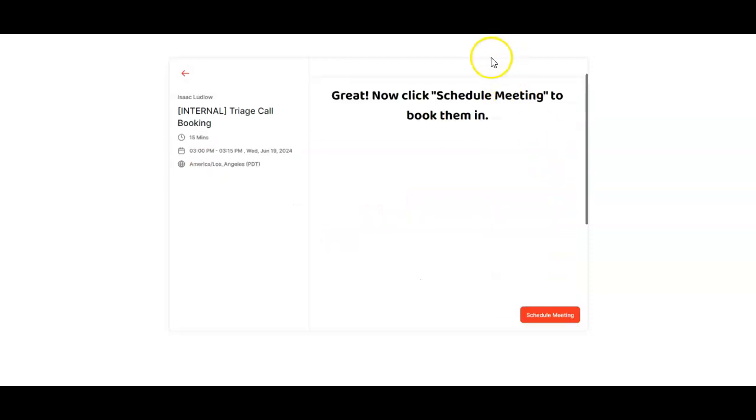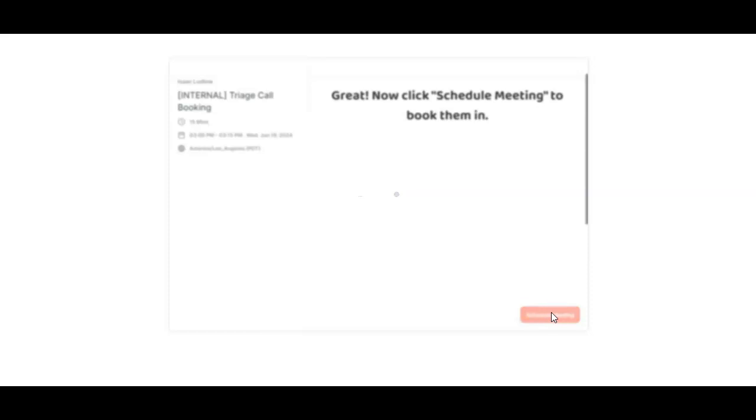And so you'll notice up the top in the URL, which isn't visible in this recording, you'll see that the answers on the first form have been carried through to this URL. So there are hidden fields in here which will just be filled out with that information. So all you have to do here is click schedule meeting, and that will create a calendar event. And it will send it to the customer and send it to Isaac, so everyone's up to date on what's happening.